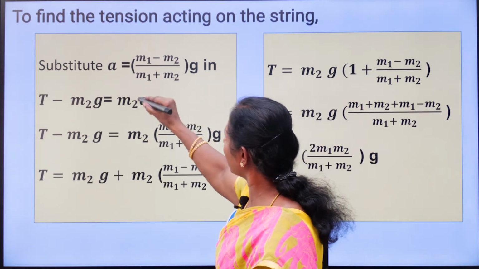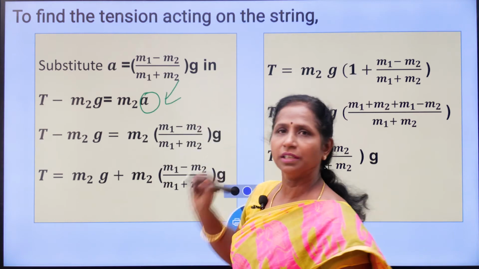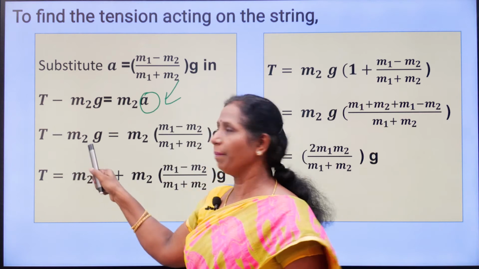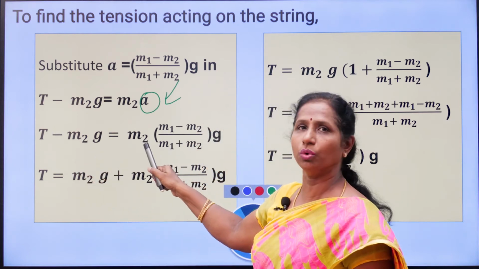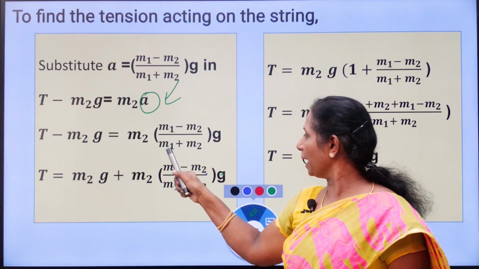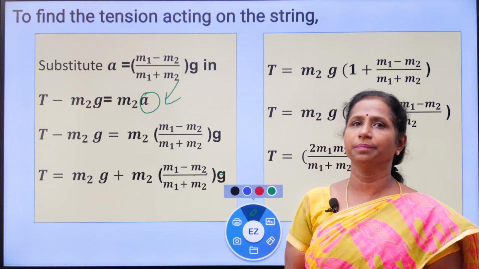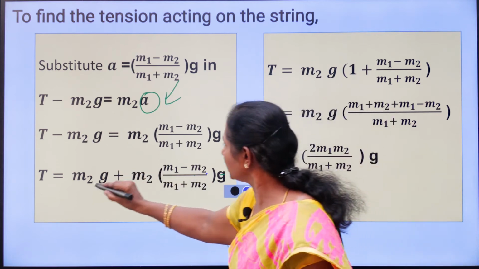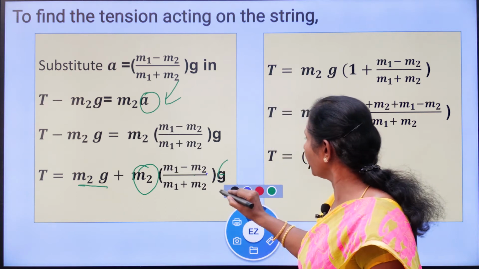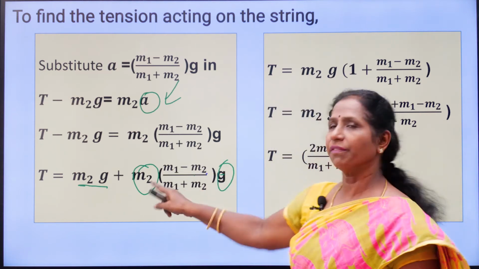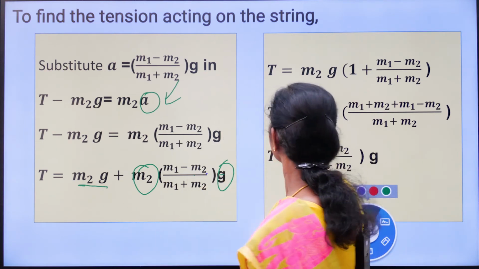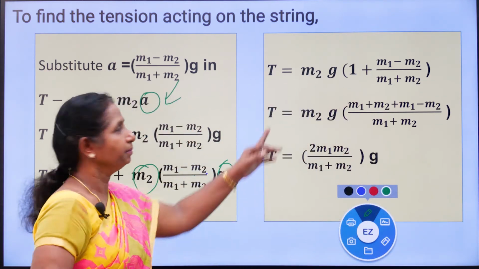So, instead of this a value, you have to substitute this. Yes, substitute now. So, T minus m2g equals m2 into, instead of a, substitute (m1 minus m2) by (m1 plus m2) into g. Clear? In the first term we have m2g, and in the second term also we have m2g. In both terms we have m2g, so take m2g as common. Now I have taken m2g as common here.